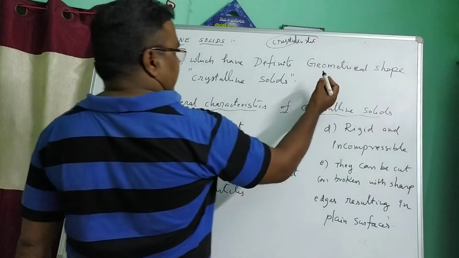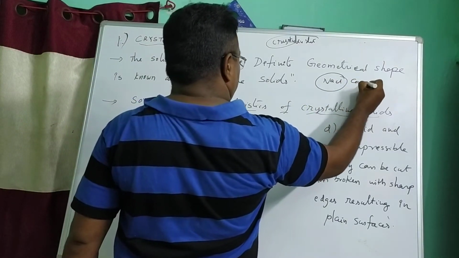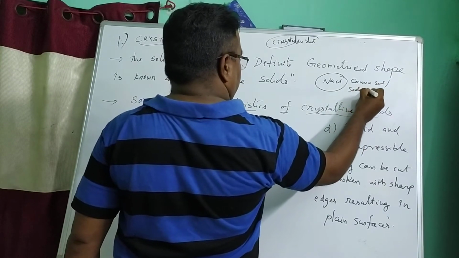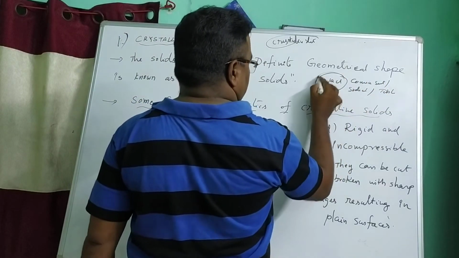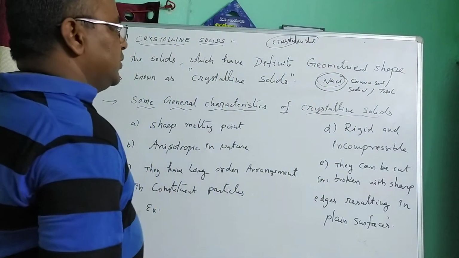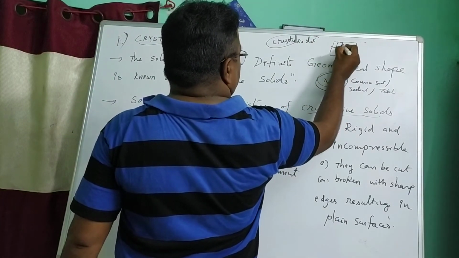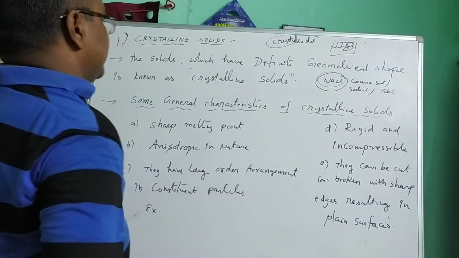For example, if we take sodium chloride, common salt, another name is also table salt. The sodium chloride molecules have a definite geometrical shape, so they are known as crystalline solids.